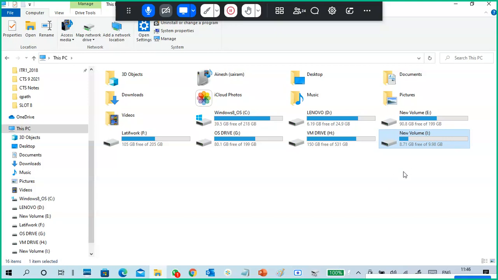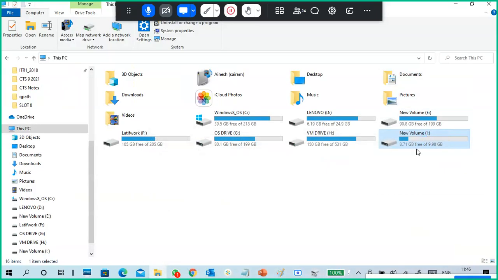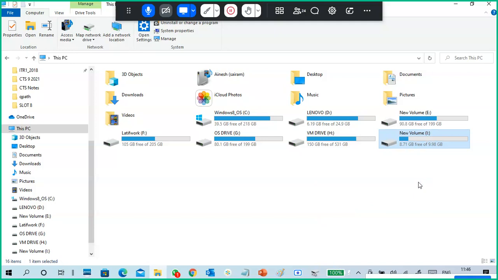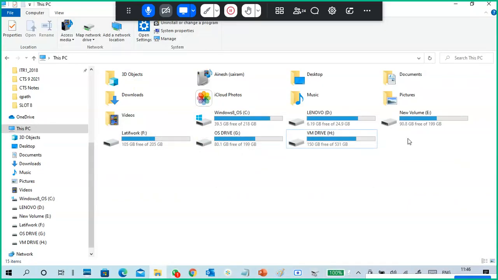Okay. And also I will show you one more option here. I showed the option from here, but I will show another option. Simply you can eject it, like a pen drive. Just eject. I click on eject the I drive. See, it is gone directly. Okay. So if you look here also, it is gone. I ejected from here.